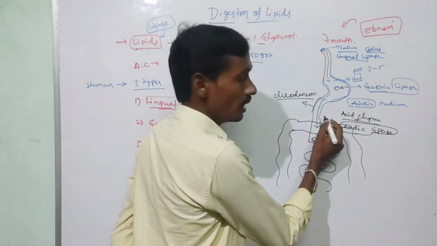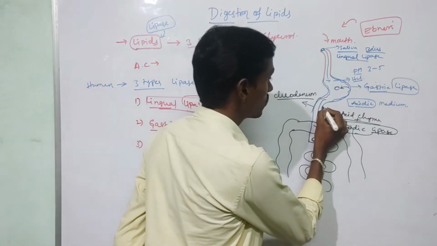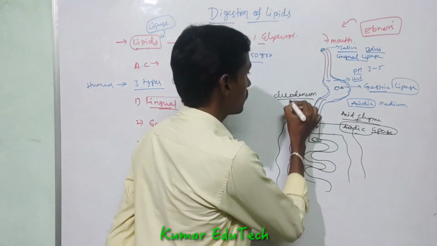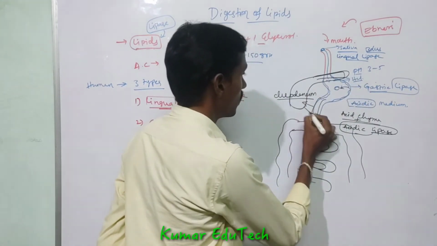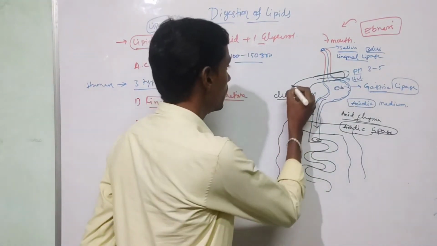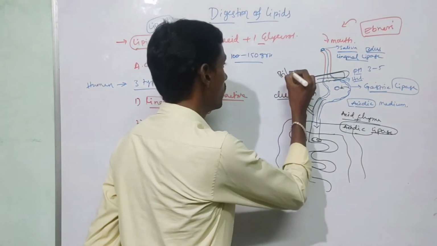The anterior part of the small intestine connects to the liver. The liver secretes bile salts.